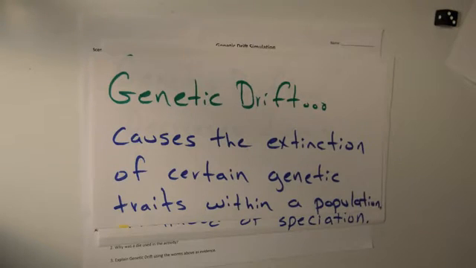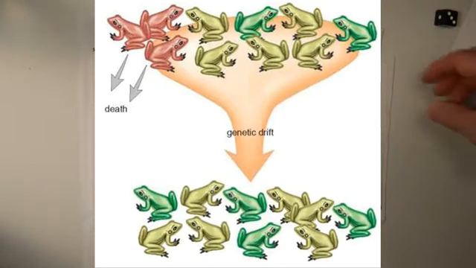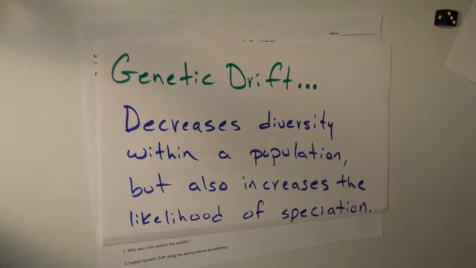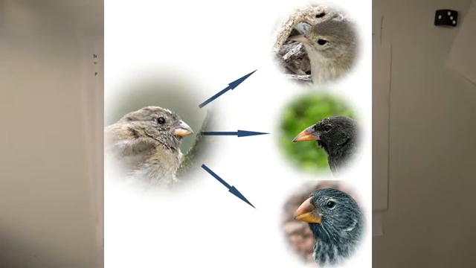Genetic drift causes the extinction of certain genetic traits within a population. So genetic drift actually decreases diversity within a population, but at the same time, it increases the likelihood or the chance of speciation occurring. Speciation is where one species breaks off into two separate or different species over time.